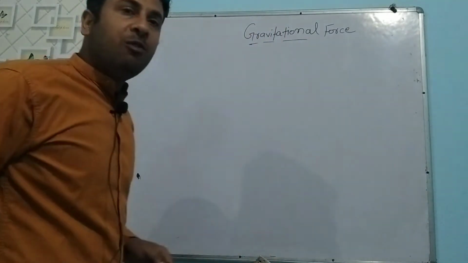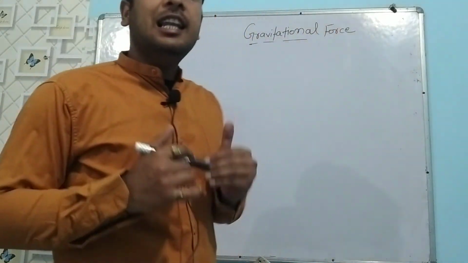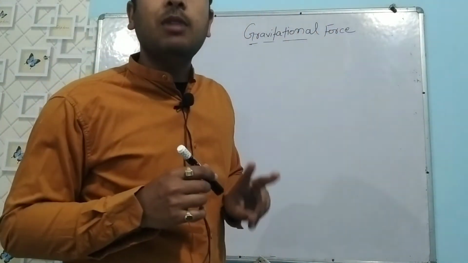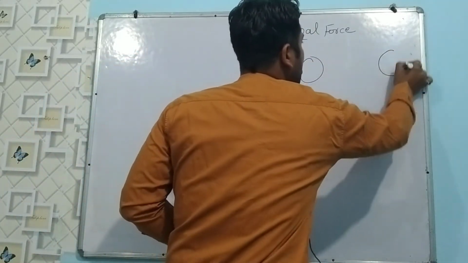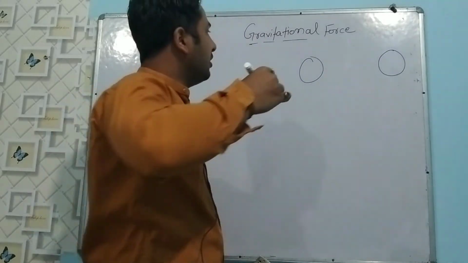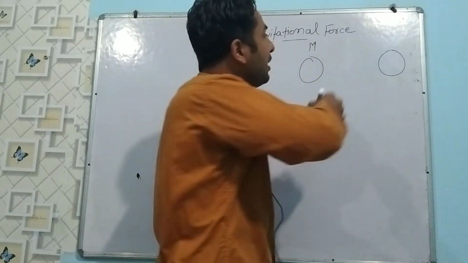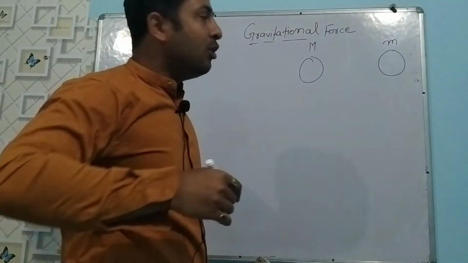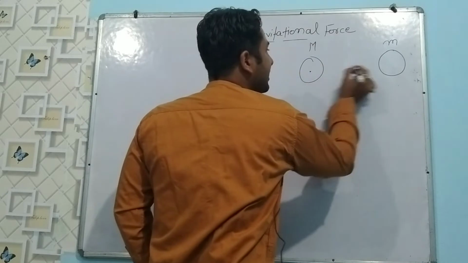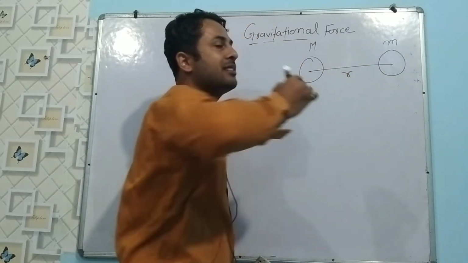So what is the gravitational force? To understand the concept of the gravitational force, let us suppose that we have two massive objects. Let us suppose that the mass of one object is capital M and small m is the mass of the other object. Now let us suppose that these are the centers of these two objects and these centers are separated by a distance r.